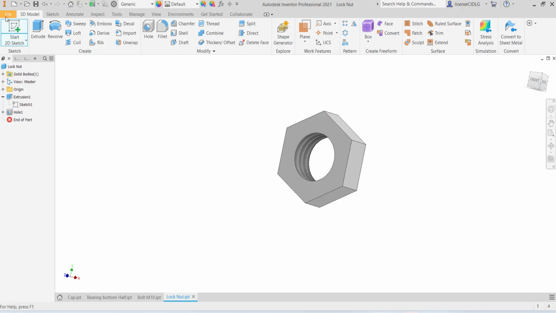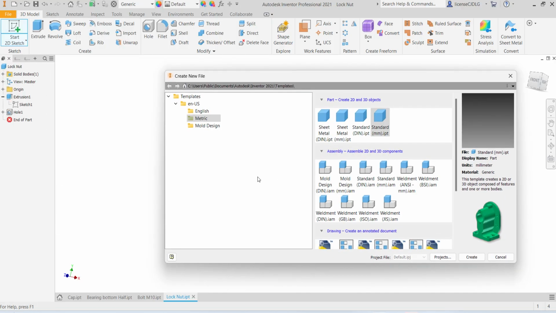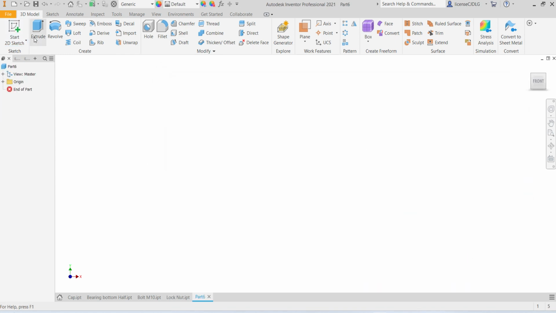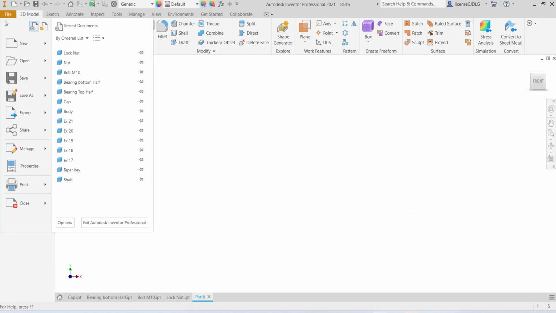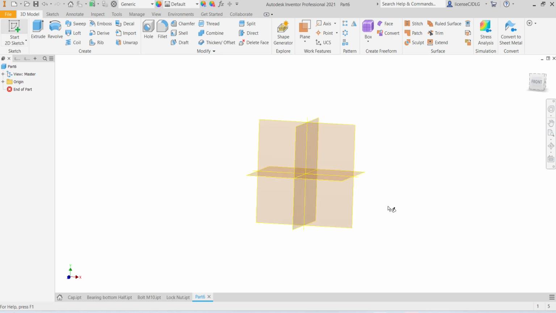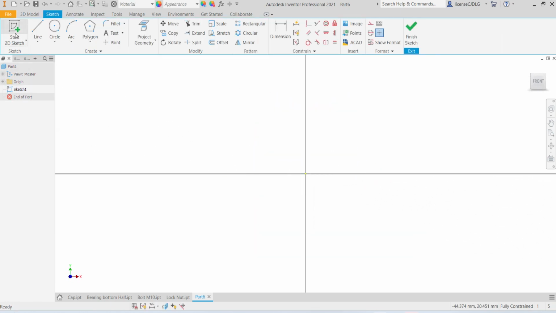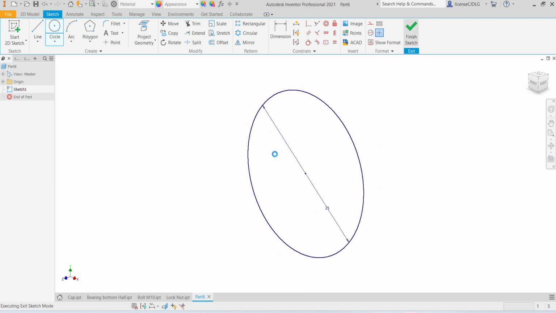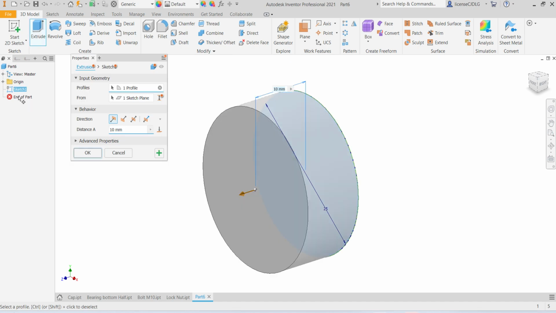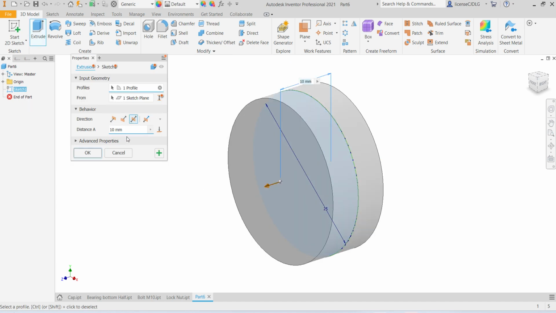Control new, create, select 2D sketch, 25 diameter shaft, click OK, extrude up to 120 mm.